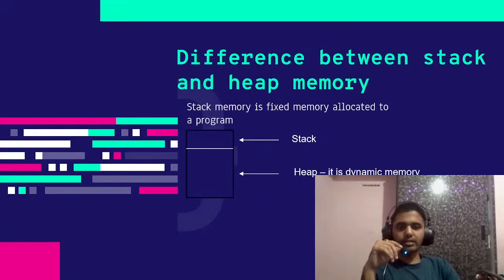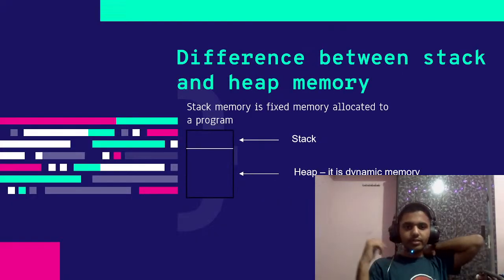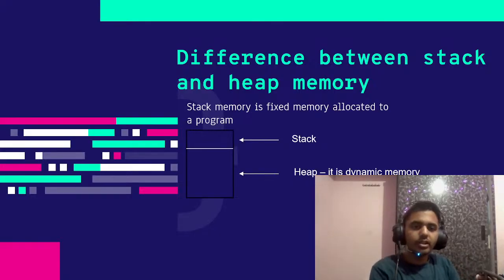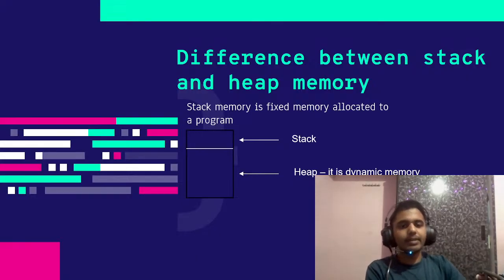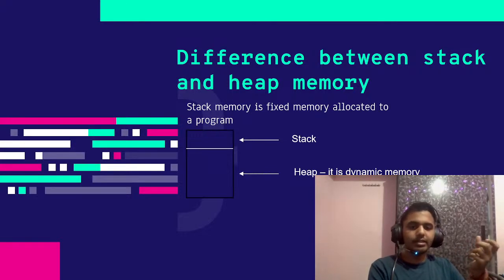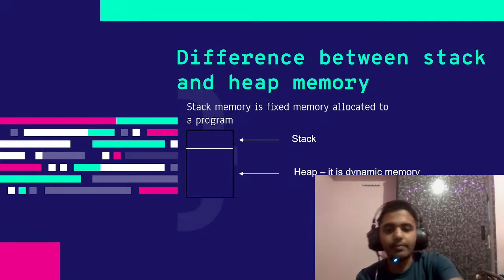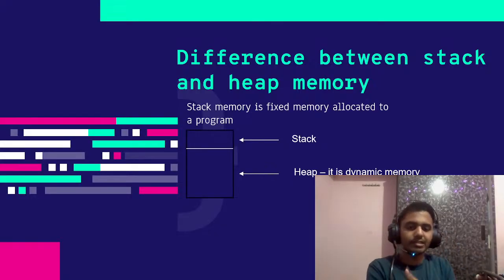So let's move on to the next question. What's the difference between stack and heap memory? If you have done dynamic programming, you can give the answer to it very quickly. Stack memory is a limited memory for your program. It's already defined. All your variables and method names are in the stack memory. It's a defined chunk of memory. And the heap memory is dynamic memory.